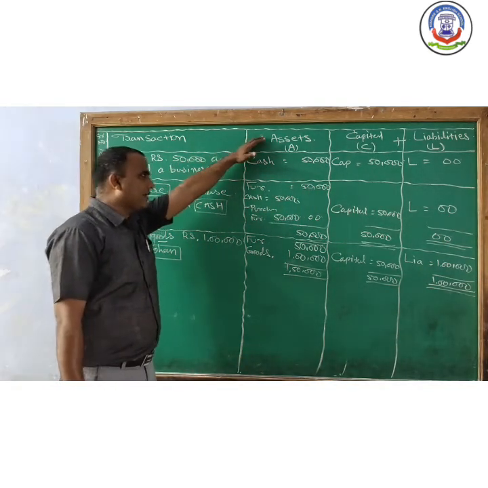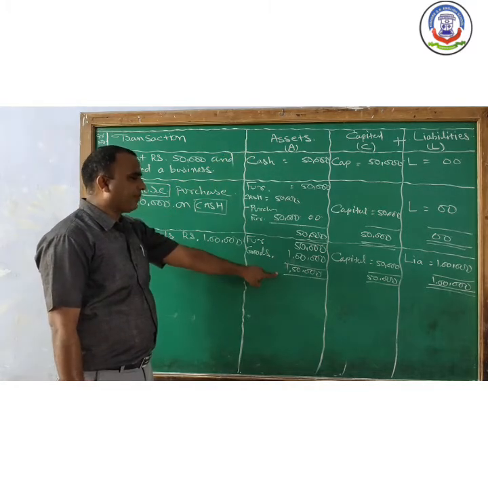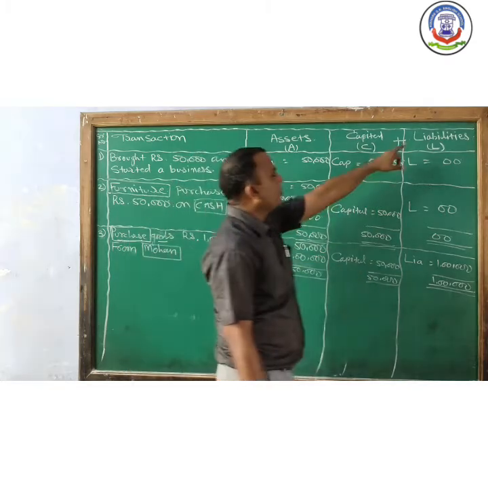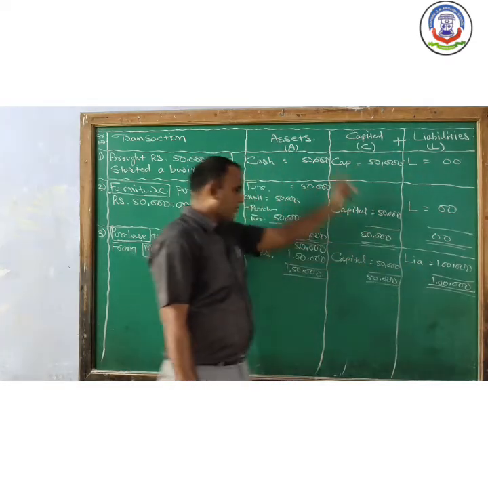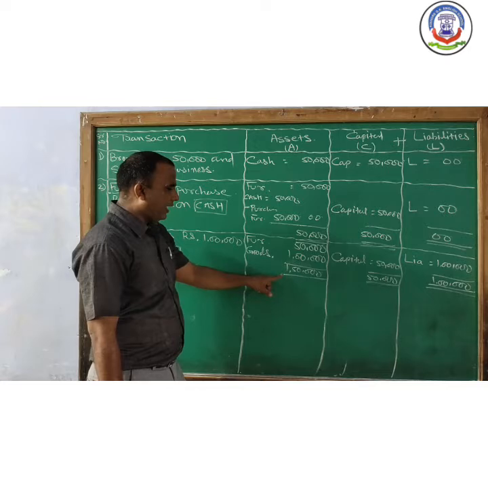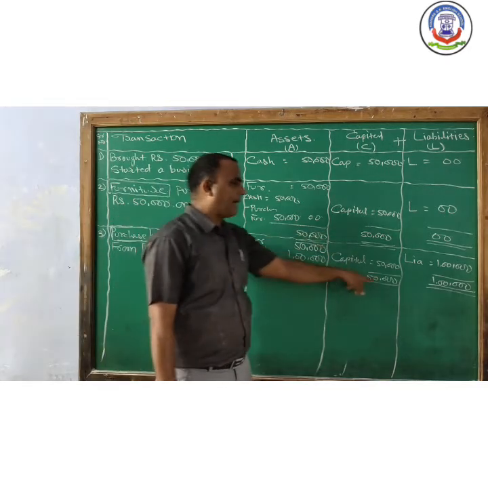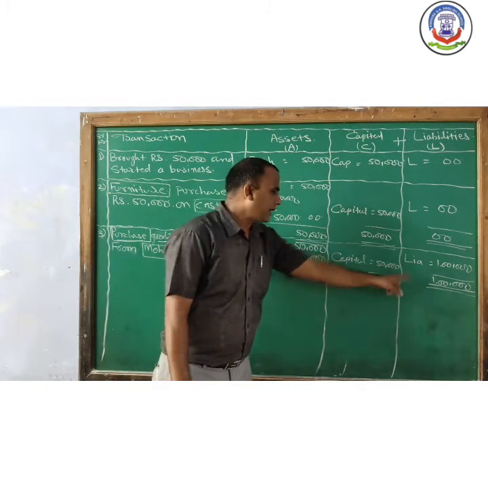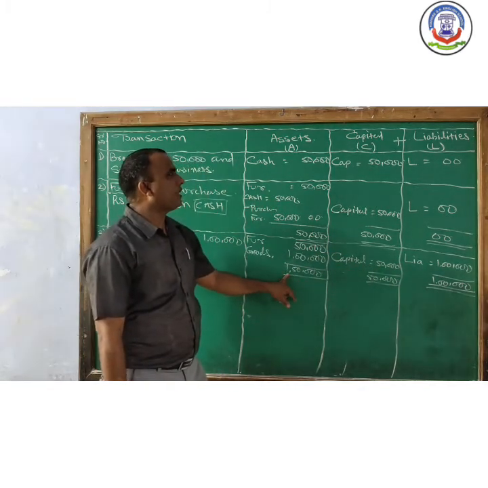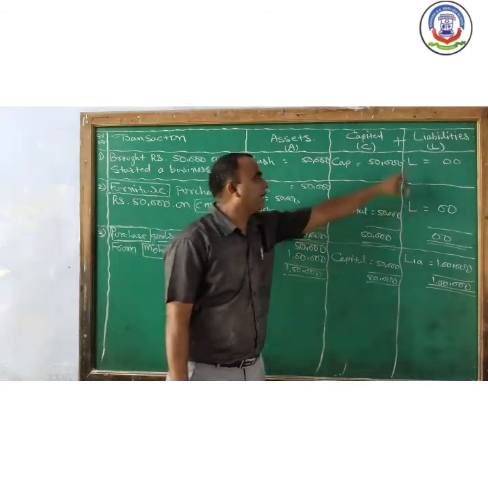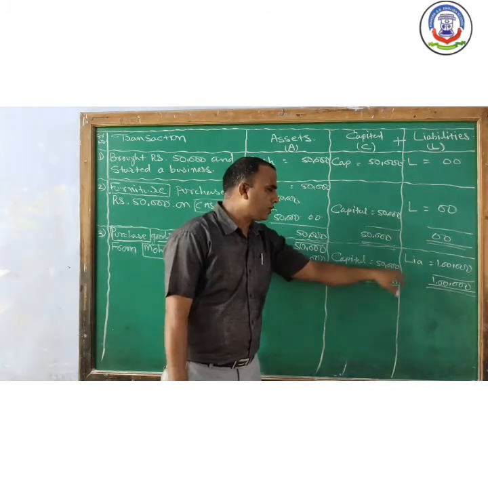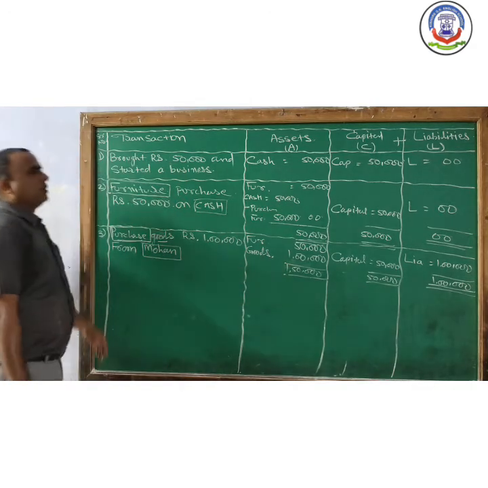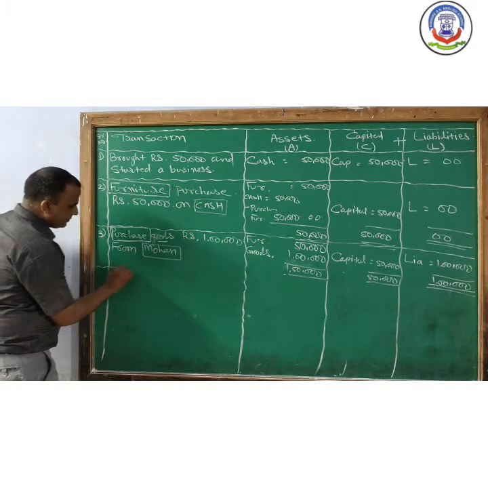So at the last, total आप इसे चेक करो. Total of assets 1,50,000. Total of capital 50,000 and the total of liability 1 lakh. So it proved that assets is equal to capital and liability. A is equal to C plus L. A की वैल्यू 1,50,000 है, कैपिटल 50,000 है और लायबिलिटी 1 लाख है. दोनों का टोटल करेंगे, it becomes 1,50,000. तो A is equal to C plus L.